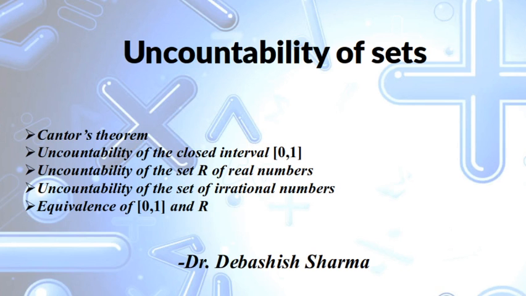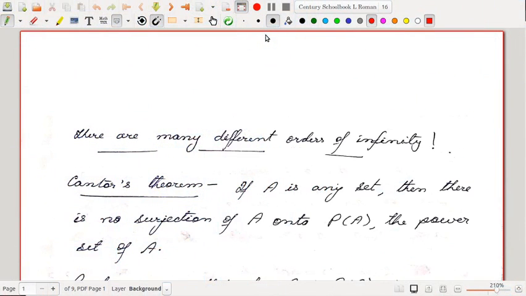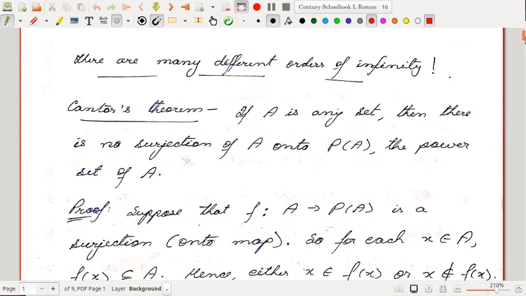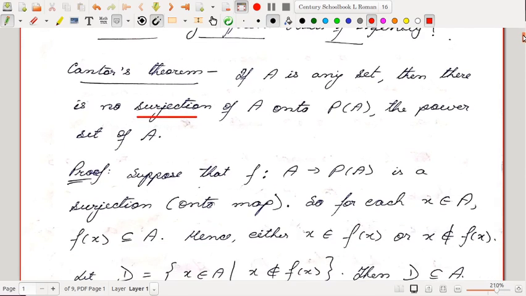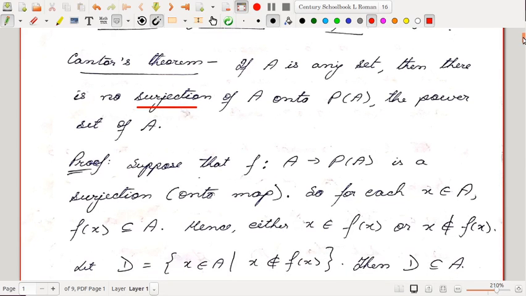So let us begin with this remark that there are many different orders of infinity, and there are many types of infinity, as we will see in Cantor's theorem. If A is any set, then there is no surjection of A onto PA. Surjection means an onto map. So we could have stated it this way also: there is no onto map from A to PA, where PA is the power set of A. So the power set of a set cannot be equivalent to the set itself. This is the theorem.